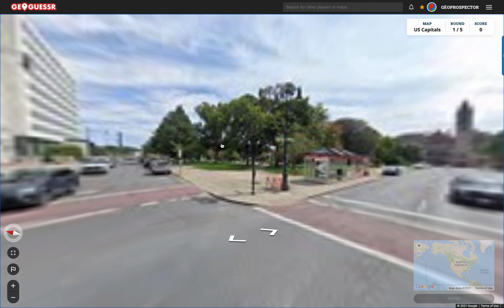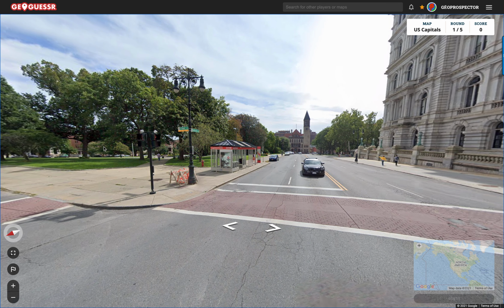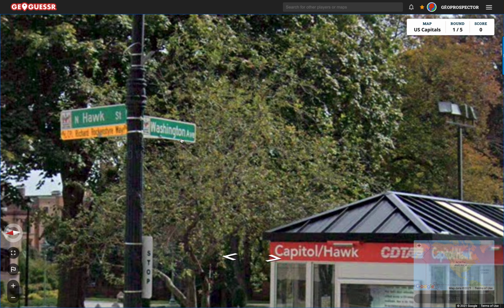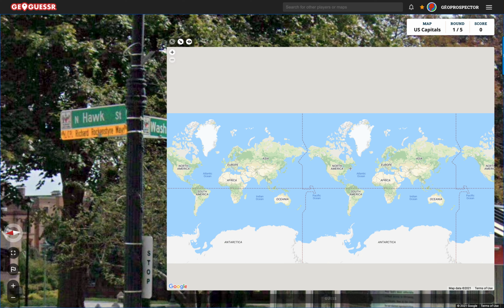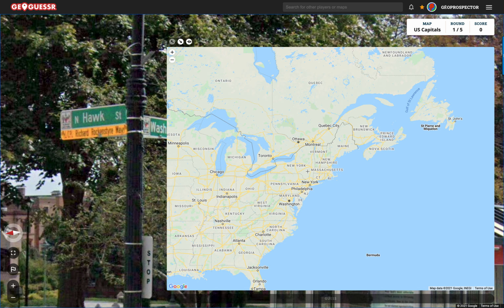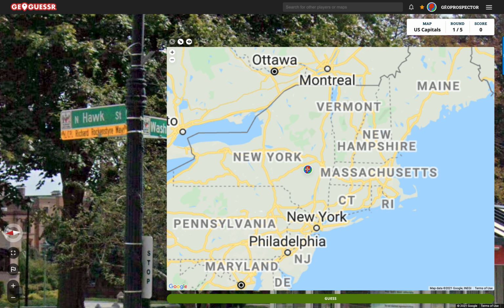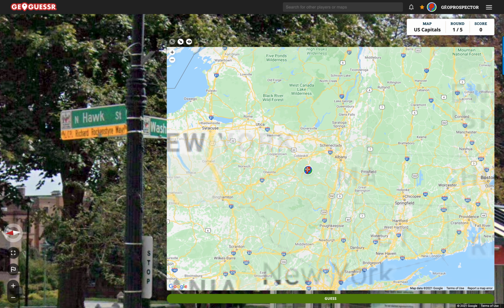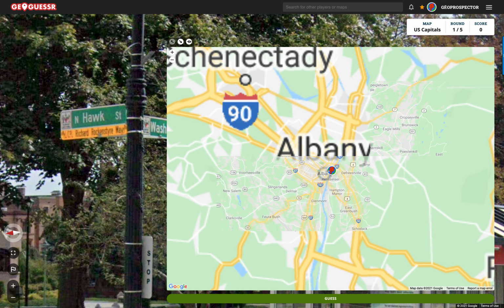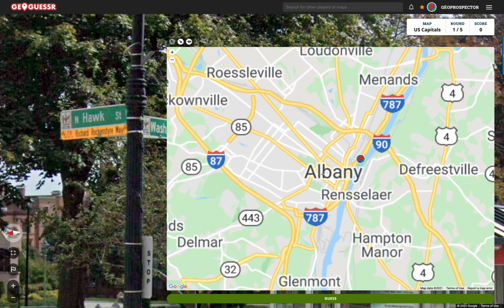And we see on the sign there, the New York State Education sign. So I think we're pretty good. We'll use these to confirm. Washington Avenue and Hawk Street. So let's get in there to Albany and see where it is. New York. There's New York State. Albany is just loading. Here we go. I think I'm correct in saying that it's Albany. We'll find out soon enough.